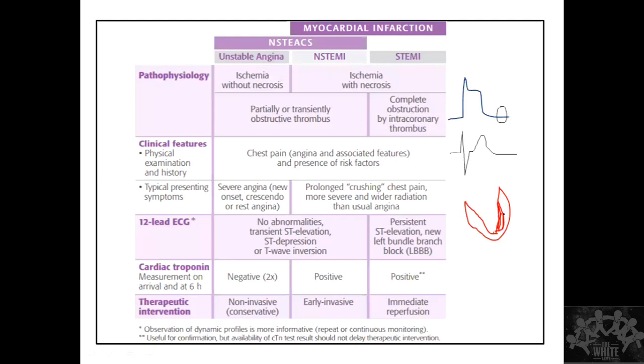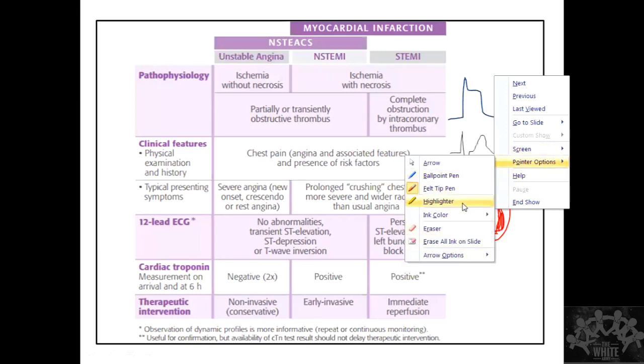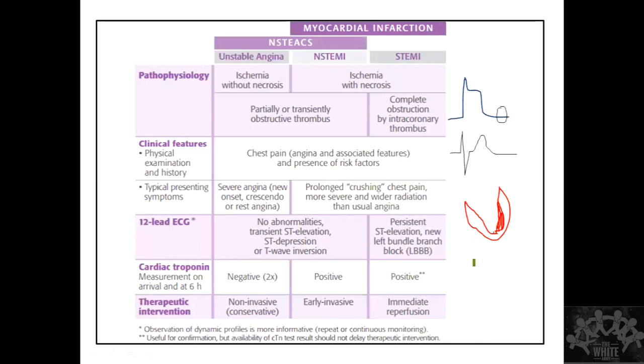Whenever there is subendocardial ischemia, what happens? Now the impulse is going to go in which direction? It is going to go in. Whenever we have electrical activity going towards a lead, it is going to become positive, and whenever it goes away from the lead, it is going to become negative. We know this. So this is the direction in which the current is going to move. From the infarcted site, it is going to move in this direction. That means this lead will show an elevation.